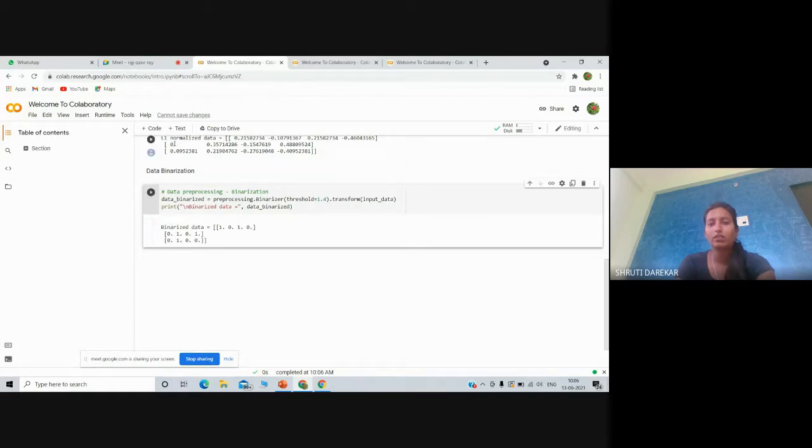Here is our normal data, which is converted into binarized data. This technique is helpful when we have prior knowledge of the data.